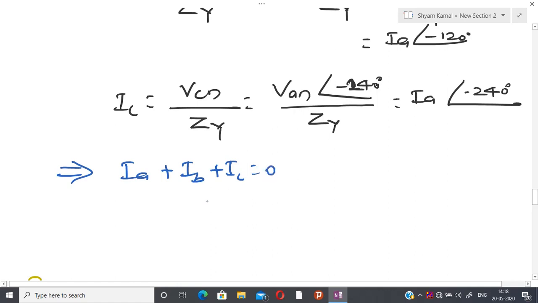So the summation of all line currents is equal to 0.